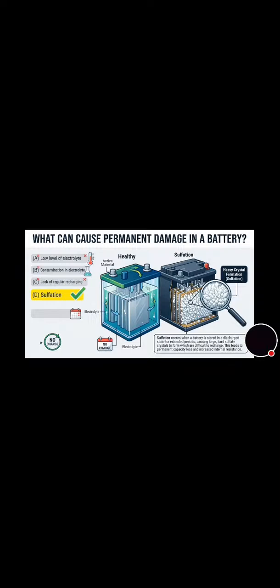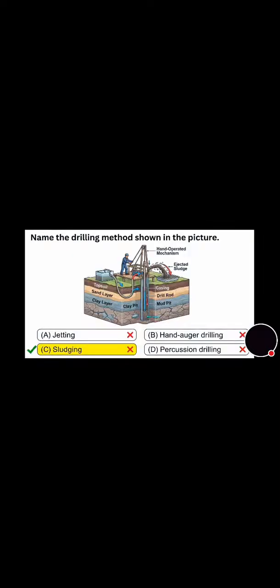You can see, what can cause permanent damage in a battery: low level of electrolyte, contamination of electrolyte, lack of regular recharging. Its correct answer is option D, that is sulfation. Now we will move towards the next question. Name the drilling method shown in the picture. And its correct answer is option C, that is sludging. You can see in the photo also what sludging is, how sludging a man is doing.